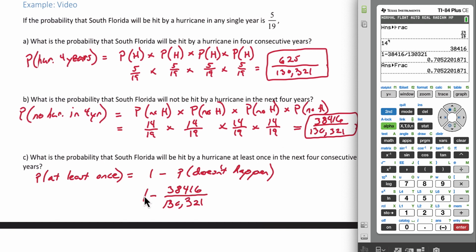So we need to rewrite 1 using a common denominator, that being 130,321 over 130,321.